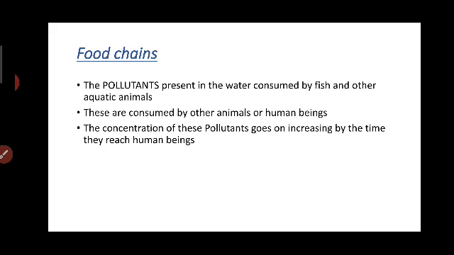Food chains. The pollutants present in the water are consumed by fish and other aquatic animals. These are consumed by other animals or human beings.